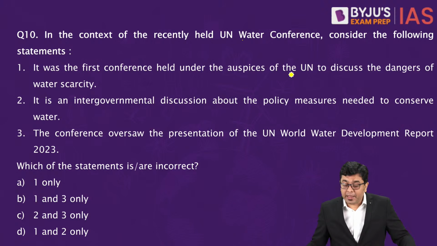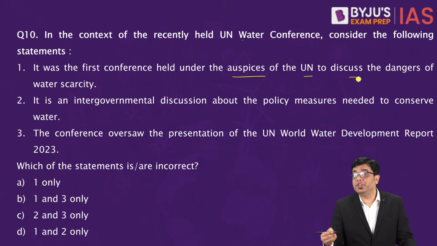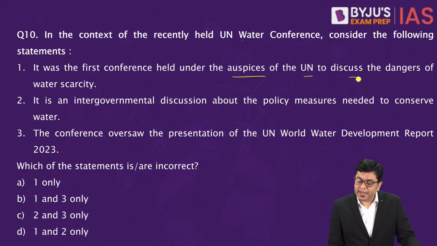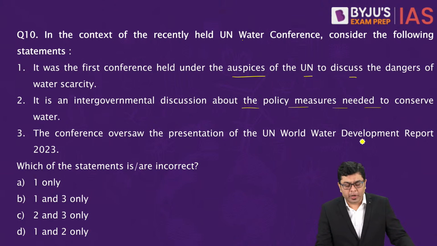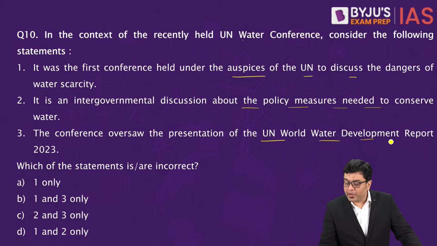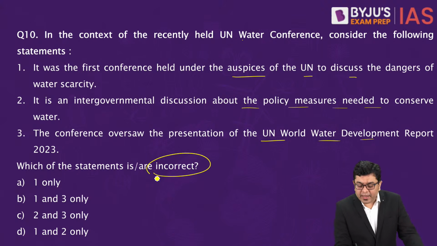First, it was the first conference held under the auspices of United Nations to discuss the dangers of water scarcity. Second, it is an intergovernmental discussion about the policy measures needed to conserve water. Third, the conference oversaw the presentation of the UN World Water Development Report 2023. Now here, which of the statements is or are incorrect?